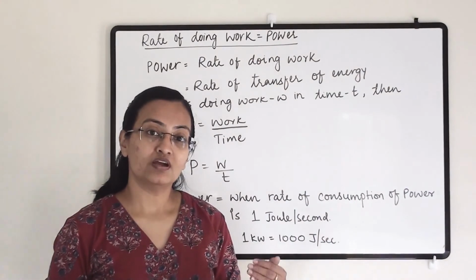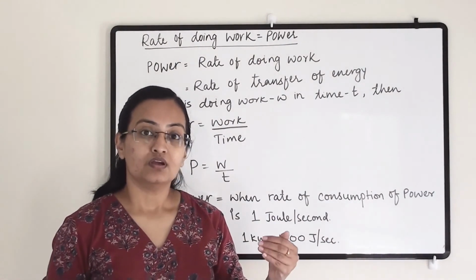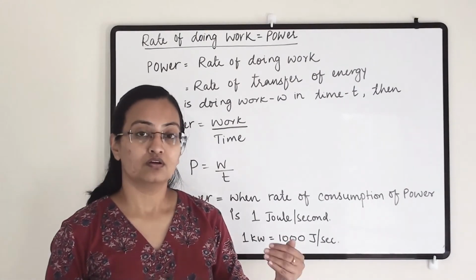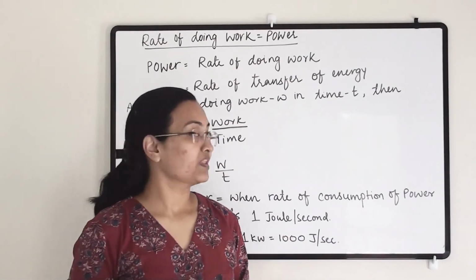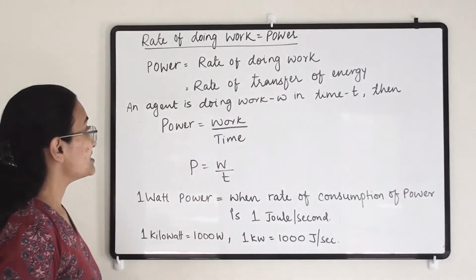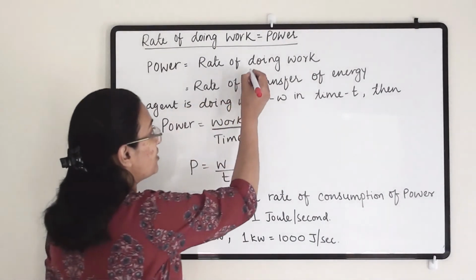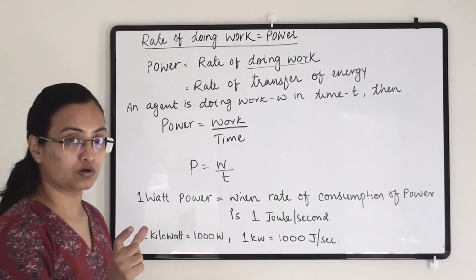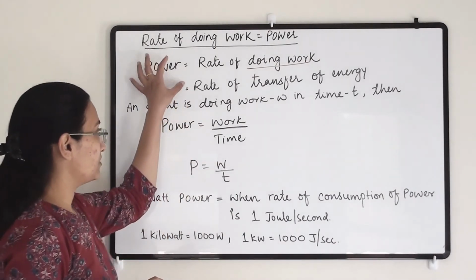If power is more, then the time for that work done is less, because its power is more and its energy is more. So power is equal to the rate of doing work, that is, in how much time period you have completed that work, that is known as power.